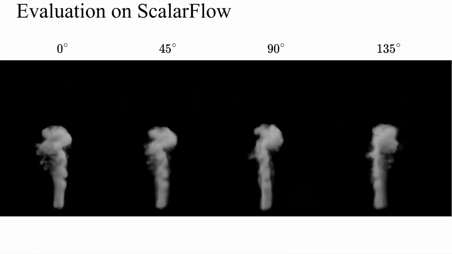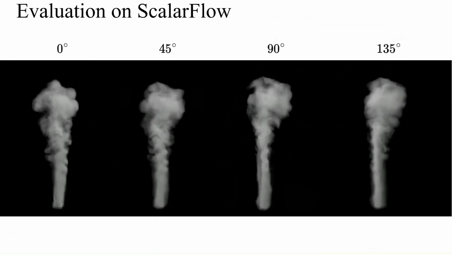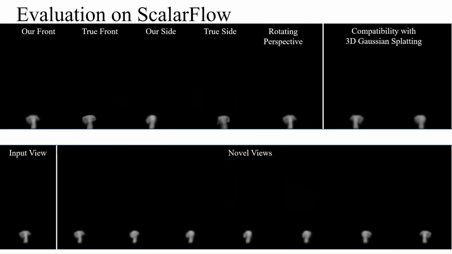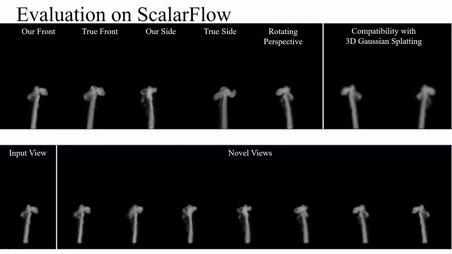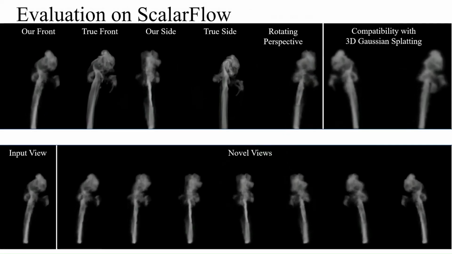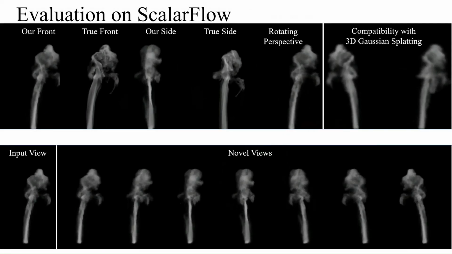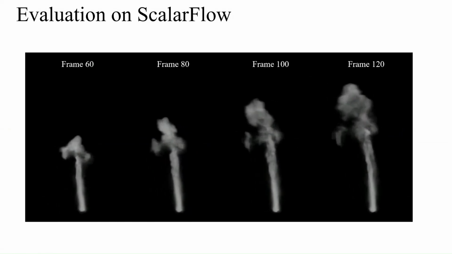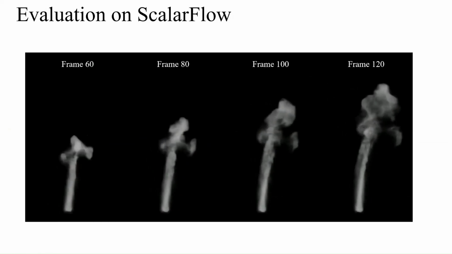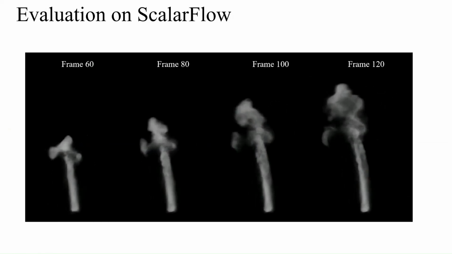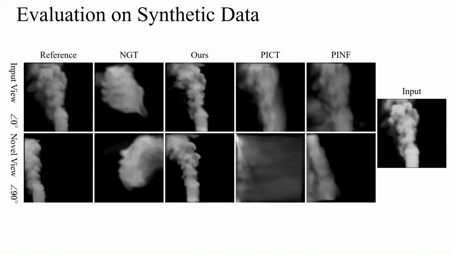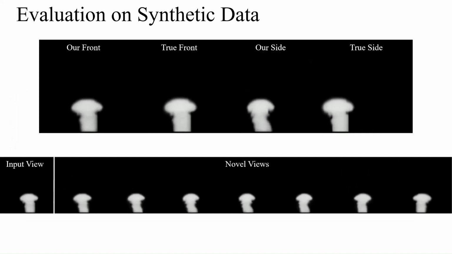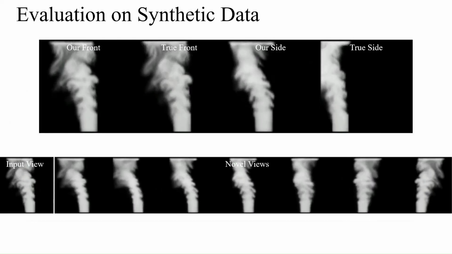Results for another scenario in the ScalarFlow dataset, rendered using Mitsuba. Results for another scenario in the ScalarFlow dataset. We also test 3D Gaussian splatting on synthesized novel view images. We visualize the reconstructed smoke at different time steps by rendering it from 360 degree views. Qualitative comparison of different methods on the synthetic dataset. The same scenario from novel views in the video.